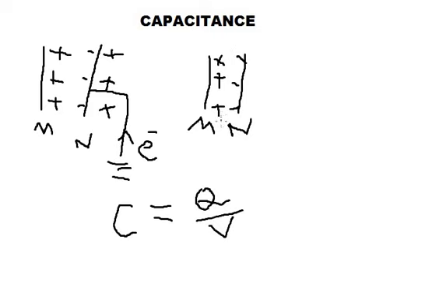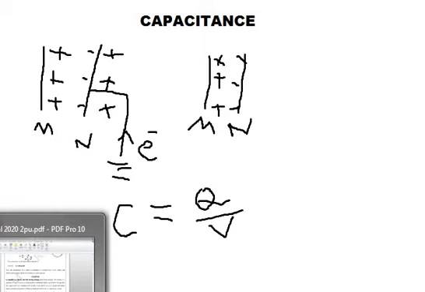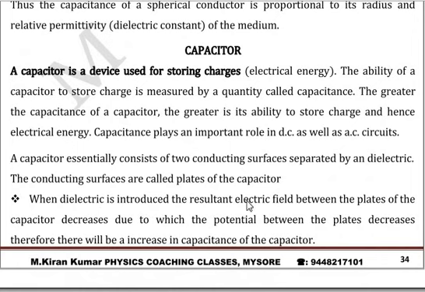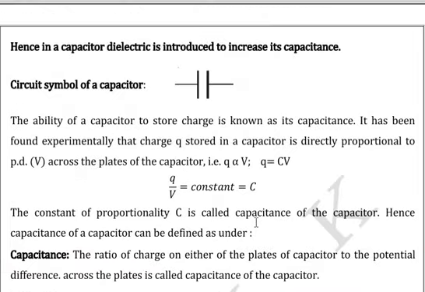Also, when you place a dielectric between the plates of the capacitor, the potential further decreases, thereby further increasing the capacitance of the capacitor. So, a capacitor essentially consists of two conducting surfaces separated by a dielectric. The conducting surfaces are called the plates of the capacitor. When a dielectric is introduced, the resultant electric field between the plates of the capacitor decreases, due to which the potential between the plates decreases. Therefore, there will be an increase in the capacitance of the capacitor.